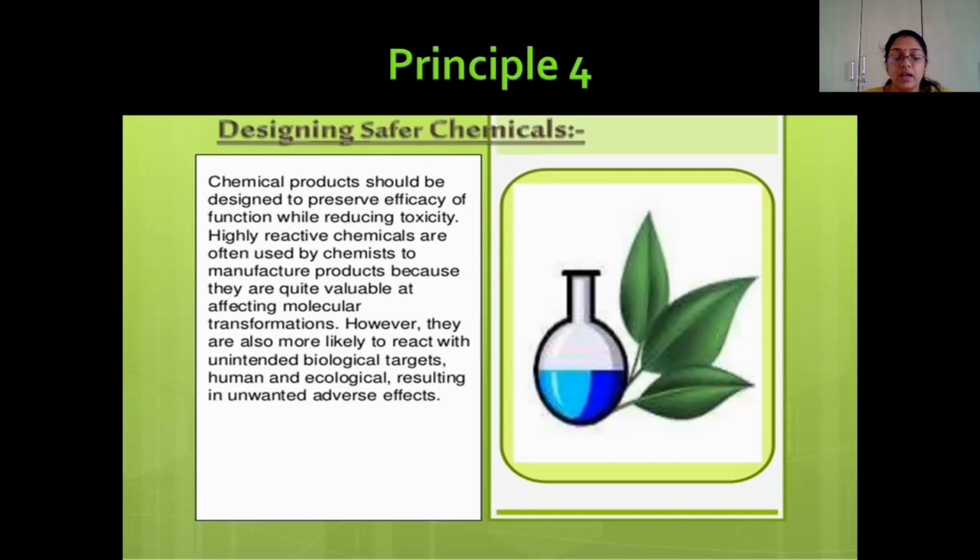A typical example of an unsafe drug is thalidomide. This thalidomide was actually used as a medicine to treat morning sickness for pregnant women.